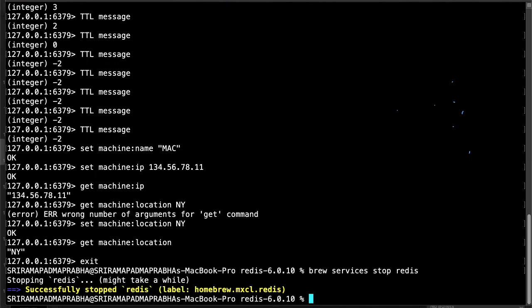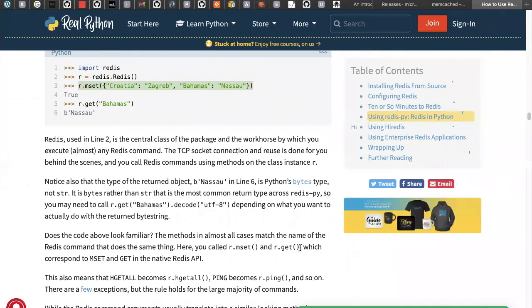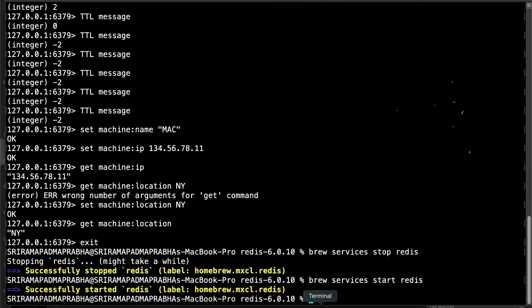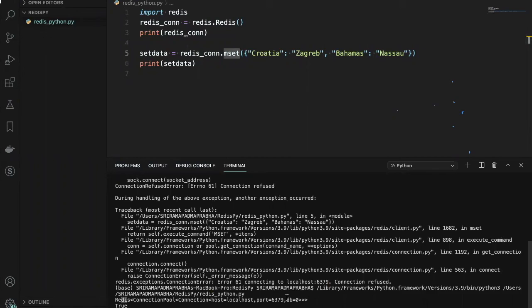I need to start the server and execute this again. I'm showing this because you get these kinds of exceptions. One use case is that when you stop the server, you don't immediately see that the connection is closed, but you see that the connection is refused when you try to set some data into the database. So I think Redis started successfully. Now I'm going to execute this code again. Let me see how it works. Fine, the connection is established and true, and you can write normal commands and everything.